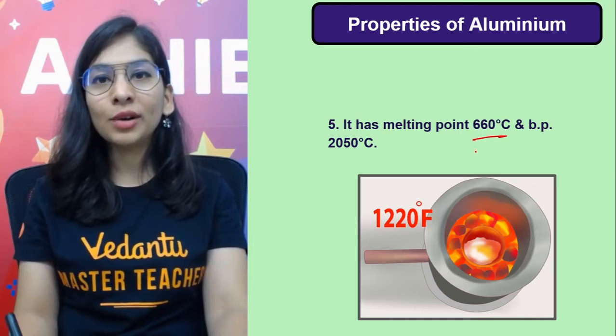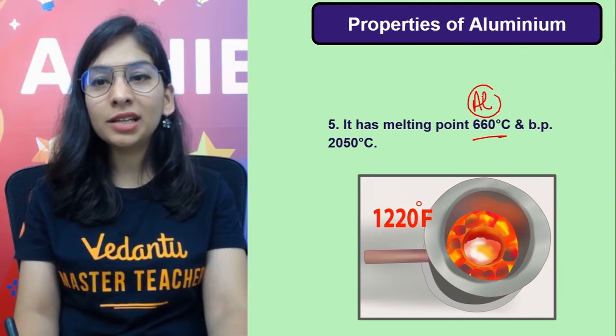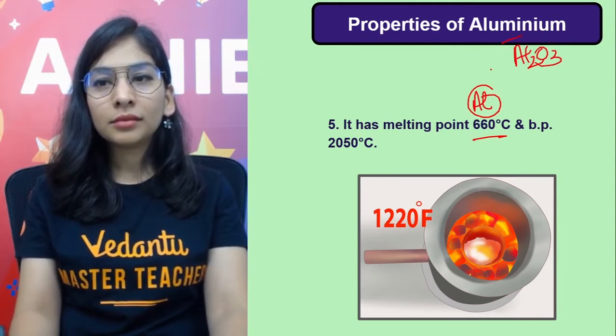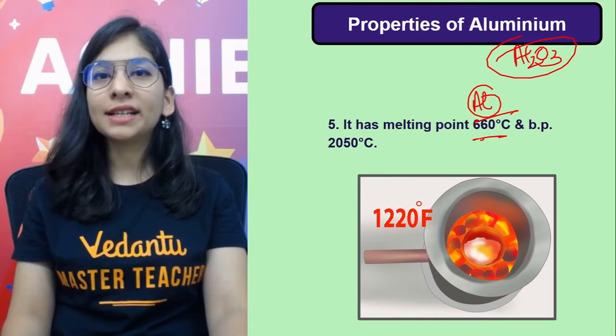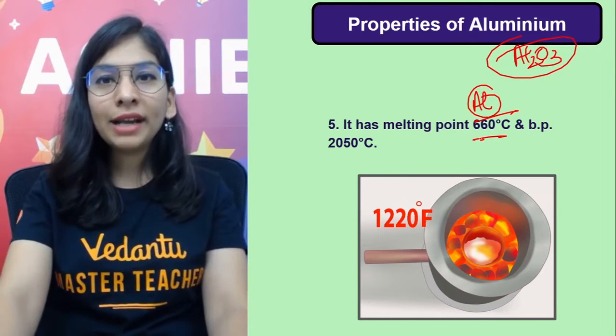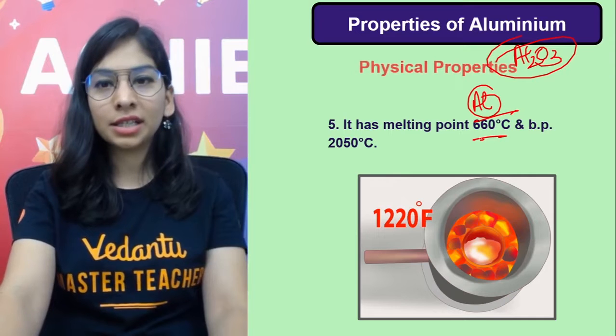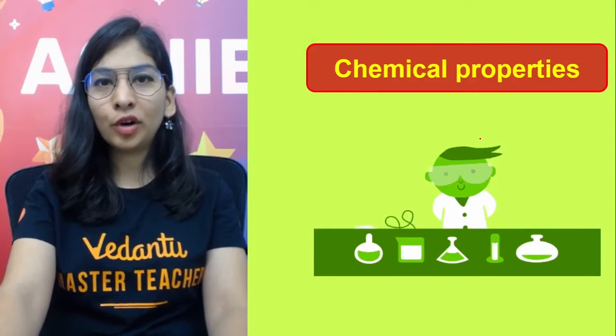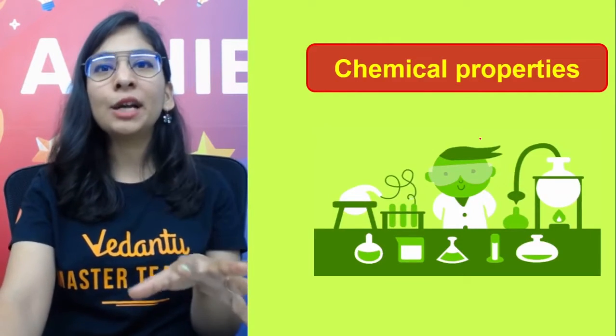Melting point. Okay, don't get confused. I'm talking about aluminium here, not alumina. Aluminium's melting point is 660 degrees Celsius and boiling point is 2050 degrees Celsius. Metals have high melting and boiling points. So that was the physical property part.